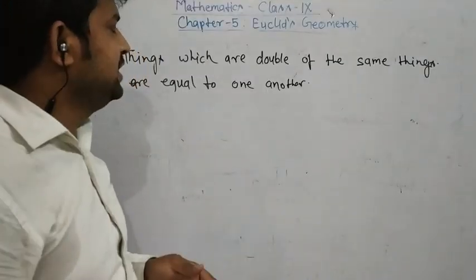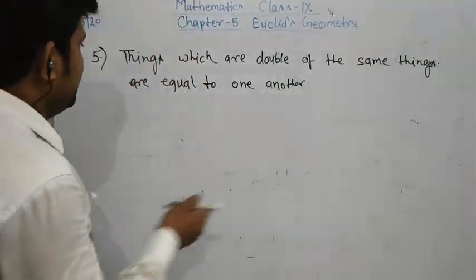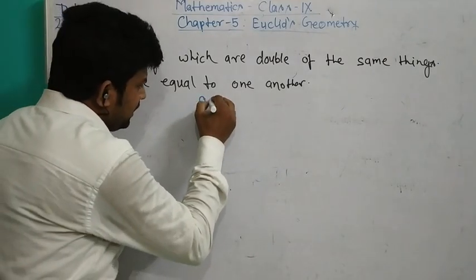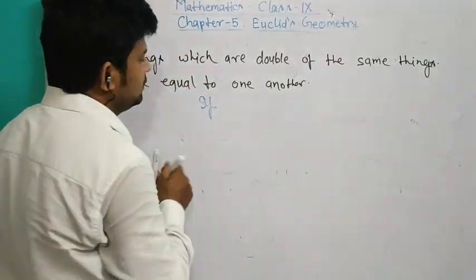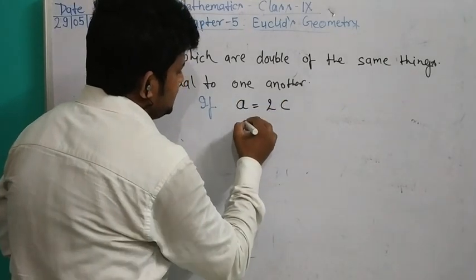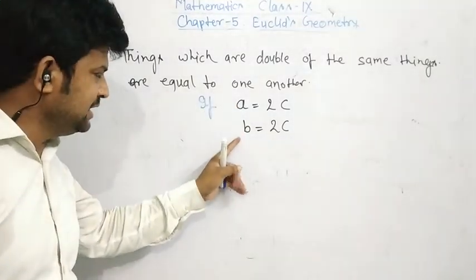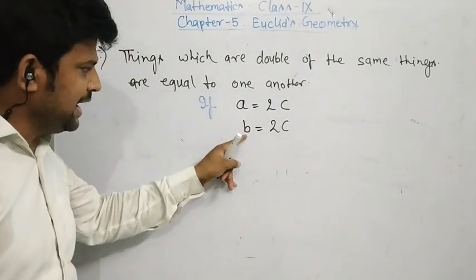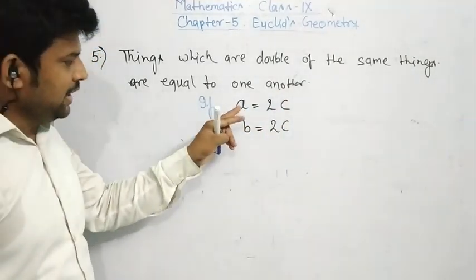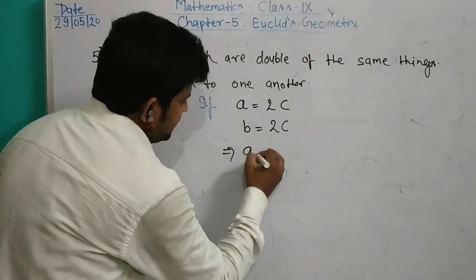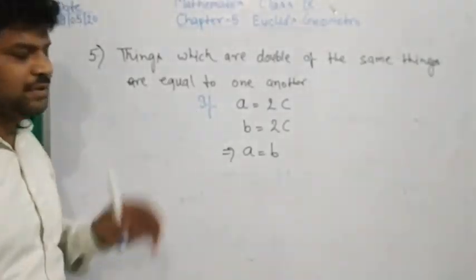It means when two things are double of the same thing, that is, if A equals 2C and B equals 2C, then A and B are both double of the same thing, therefore we can write A equals B. This is the sixth axiom.